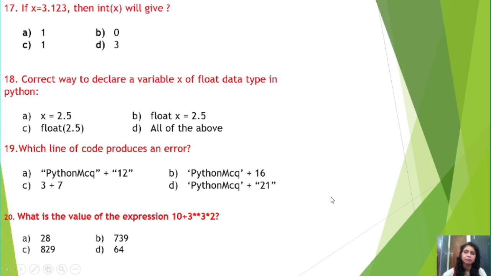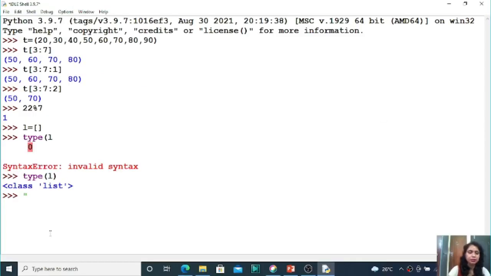Let us do the same practically. See, at first I want to use the addition operator. If both are strings or both are floats, then it is okay, there is no problem. If both are strings, for example Python MCQ, okay, this is one string variable. Now you just use the plus operator.